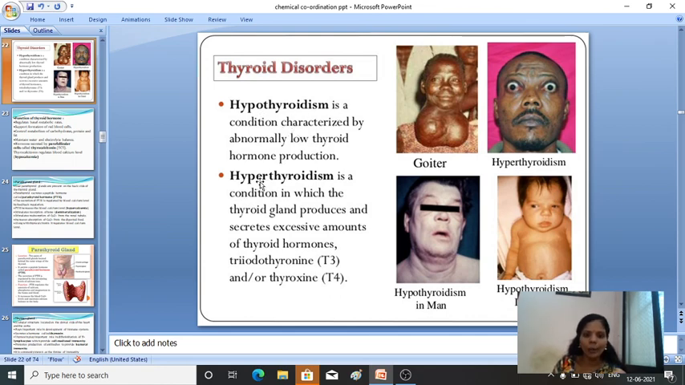Hypothyroidism and hyperthyroidism, so these are the diseases you can see. Here you can see the goiter, swelling of the neck region. This is hyperthyroidism in man. Then in the case of children. Okay, these are the disorders of the thyroid.